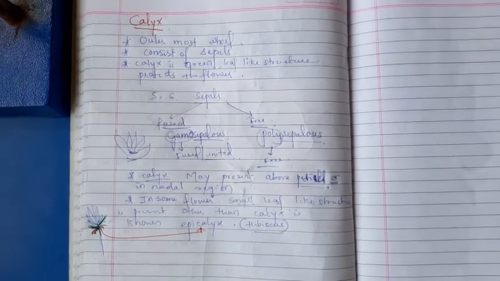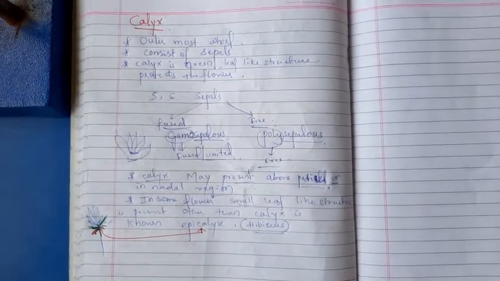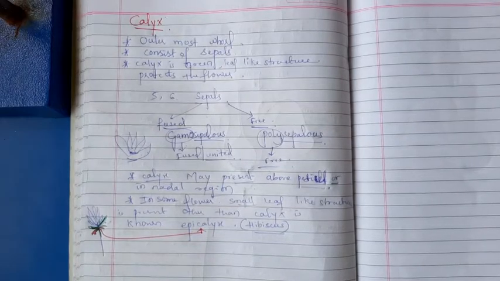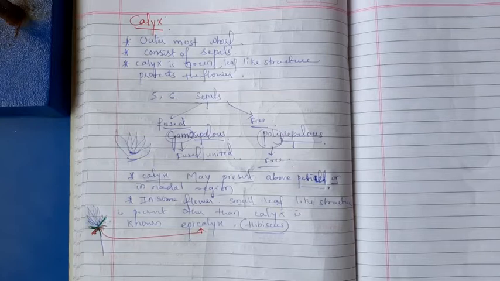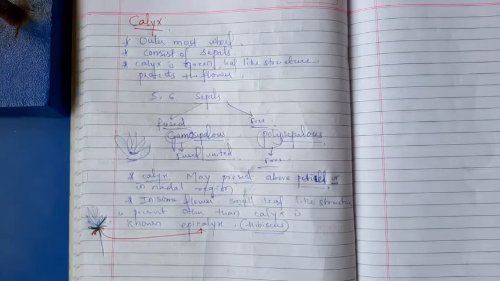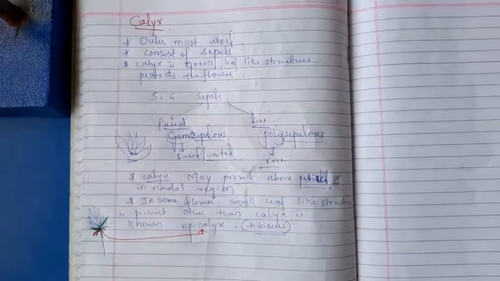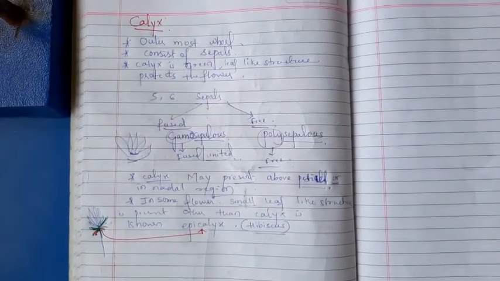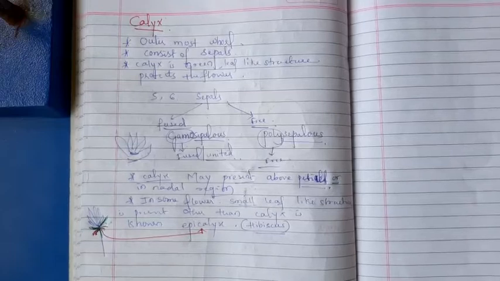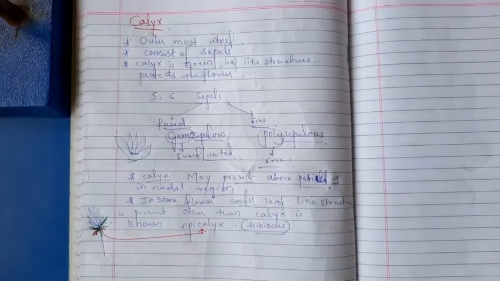Okay, then this is all about the calyx. Once again I will repeat, calyx is the outermost layer or outermost wall of the flower. It consists of sepals. Don't get confused with the petals and sepals. Sepals are usually green in color. It is green in color and leaf like structure. Calyx protects the flower. It is the first one, it protects the flower.